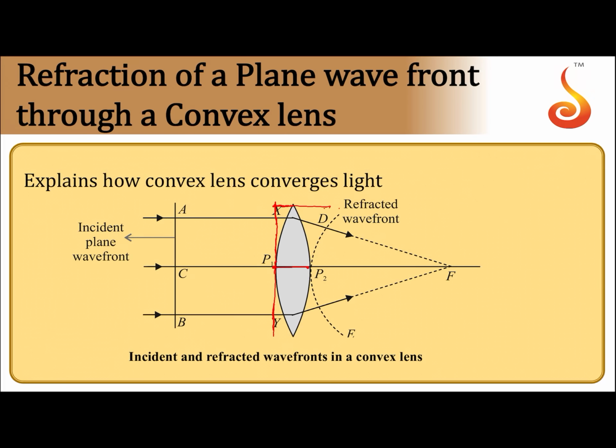By the time the light from point P1 comes to point P2, light at A would have reached point D somewhere here. So obviously this covers greater distance than this. Then the shape of the wavefront gets changed, so it will give you a spherical refracted wavefront. So the shape of the wavefront is changed, you will get a spherical wavefront.